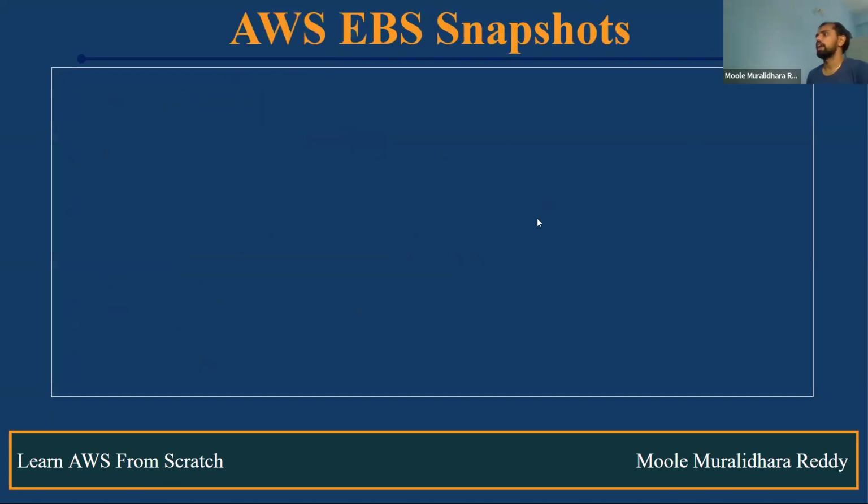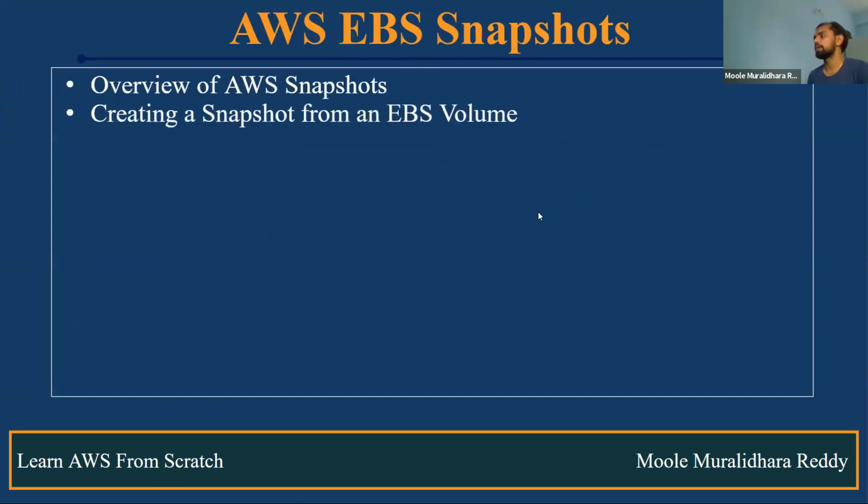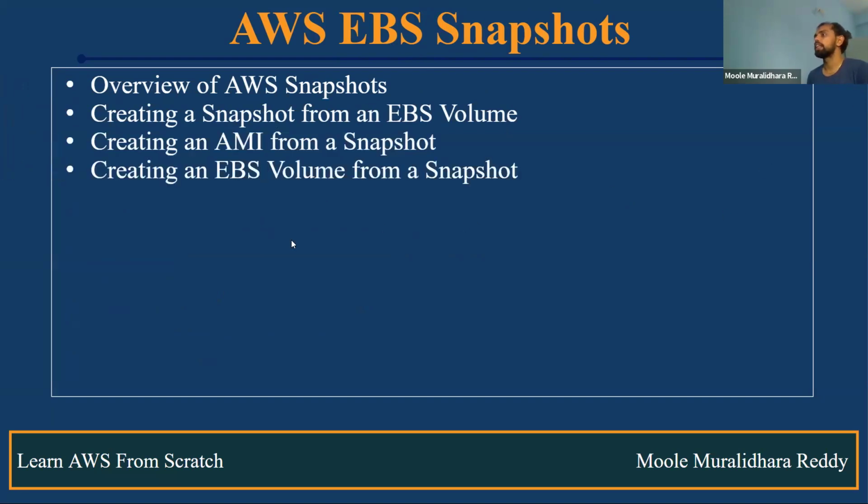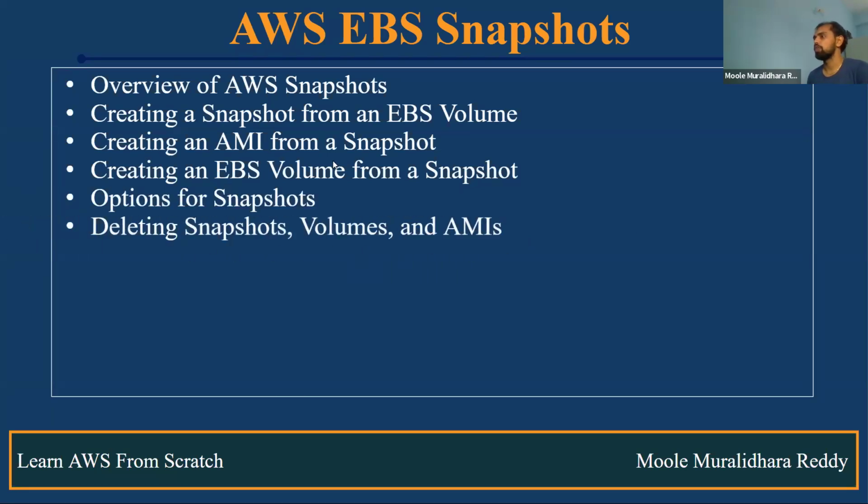Okay, fine. And what is a snapshot? What are the uses of a snapshot? How do we create a snapshot from an EBS volume? Okay, how do we create an AMI from a snapshot? And also how do we create an EBS volume from a snapshot? Okay, and what are the options available in a snapshot? Everything we discussed. And also how do we delete snapshots and AMIs?